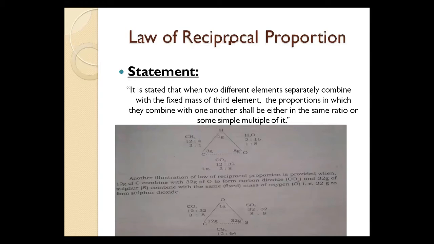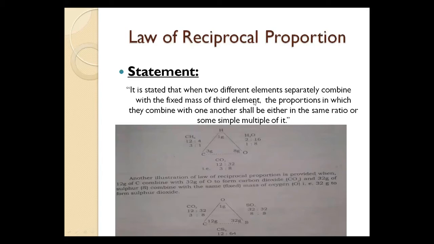He states that when two different elements, like carbon and oxygen, separately combine with a fixed mass of a third element, the proportion in which they combine with one another shall be either in the same ratio or some simple multiple of it.